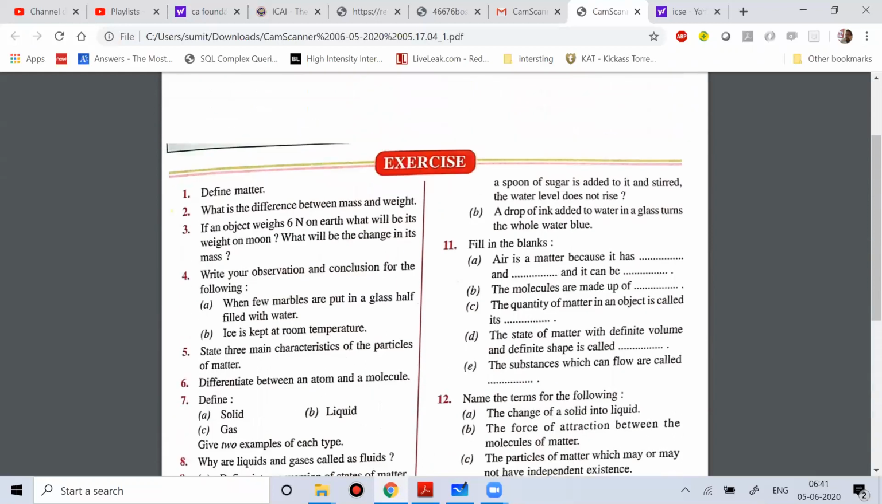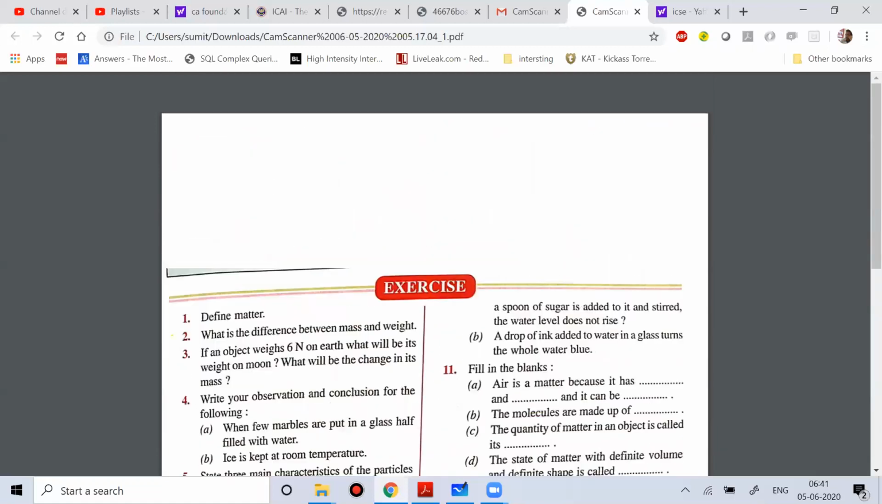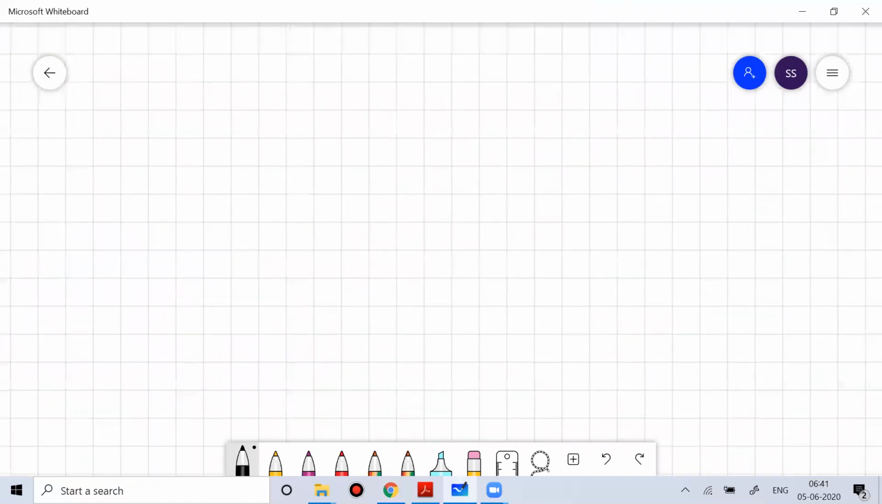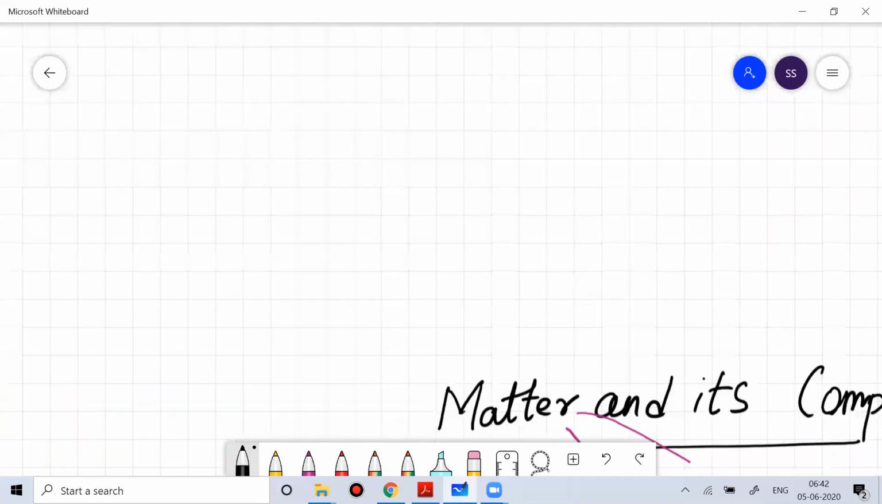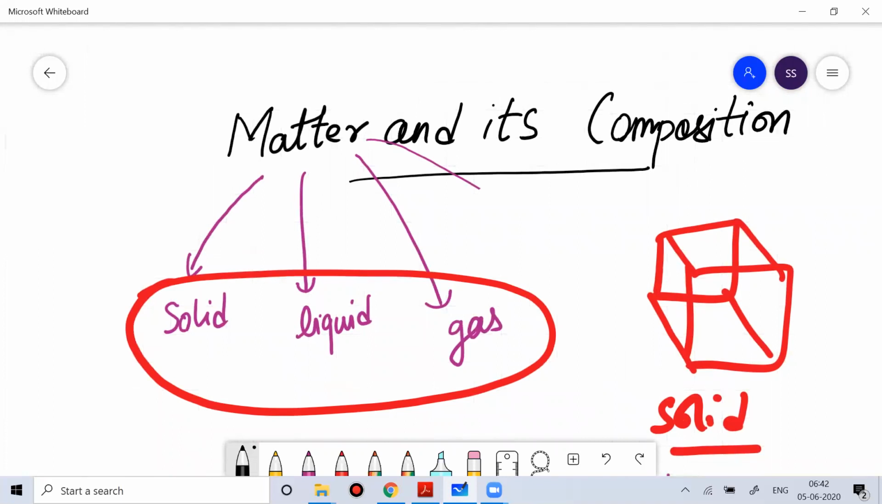These are the questions which were given in the ICSE board. So this textbook of ICSE that we have discussed, more or less in this subject we have discussed all the required content. I hope you have understood what we have discussed till now. Basically, this is the first chapter of chemistry, that is matter and its composition.